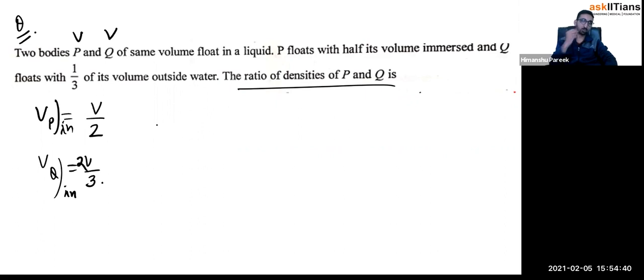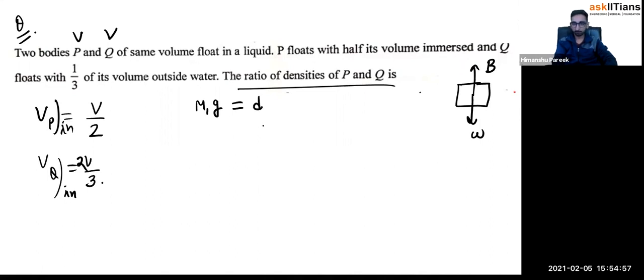Okay. So what to do? Both bodies are floating. So their weight must be equal to their buoyancy. So for the first body, what is the weight? Mass into gravity is equal to buoyant force. So density of liquid, right? Multiplied by volume inside the liquid, which is V by 2. I'm writing for body 1, P, multiplied gravity.